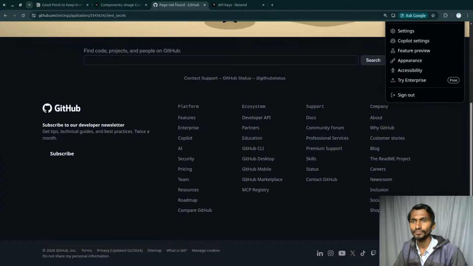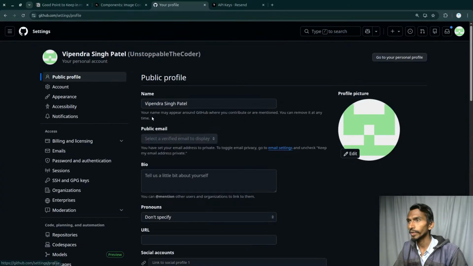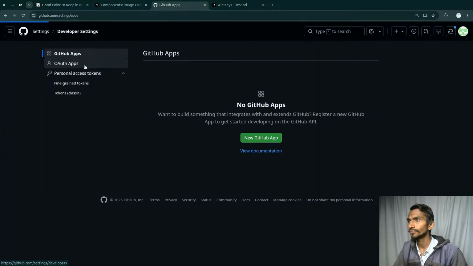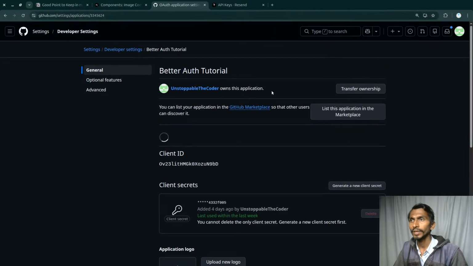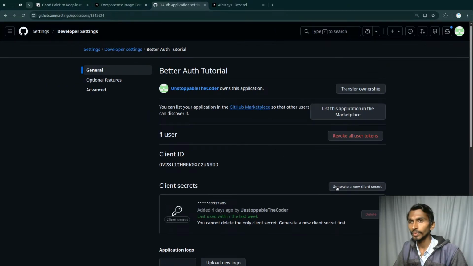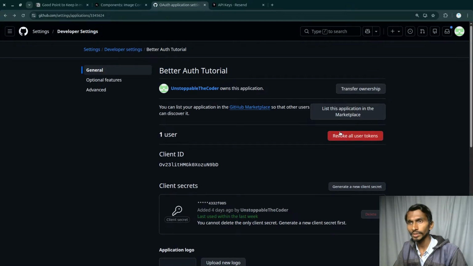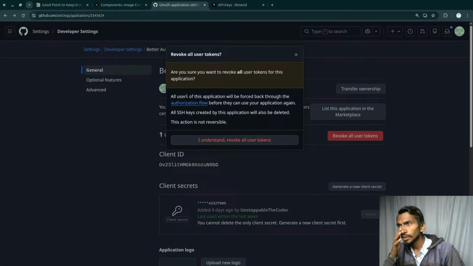Okay, let's get this thing done right now so we don't have to worry about it next time. OAuth apps, this was the app that I had, and the main job is to simply revoke all users' tokens. Yeah, I can do this. Just a sec, what will this do? Hang on for a sec. Revoke all users' tokens. All users of this application will be forced to go back through the authorization flow before they can use your application again. All SSH keys created by the application will be deleted. This action is not reversible. Okay.